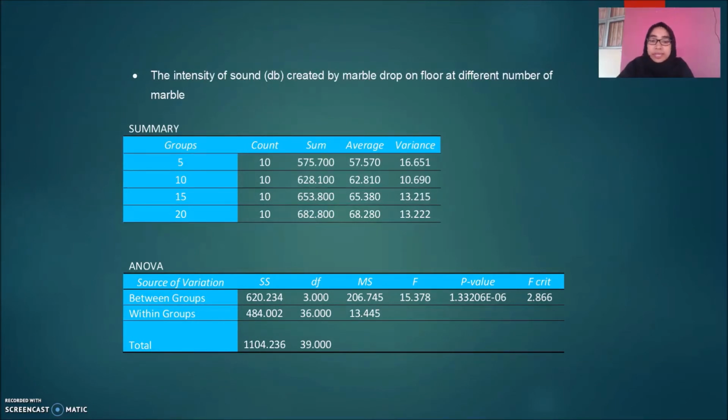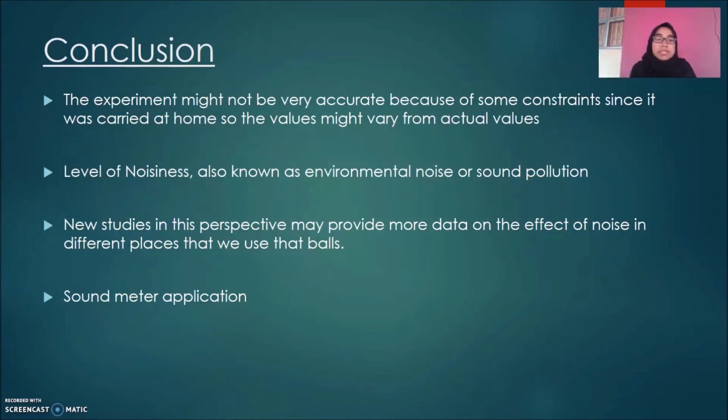So this shows that the type of ball gives more significant value to the intensity of the sound compared to the different number of marble. So the conclusion is the experiment might not be very accurate because there are some constraints if carried out at home. So the value might vary from actual values.